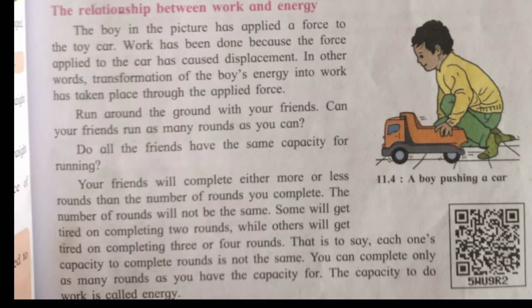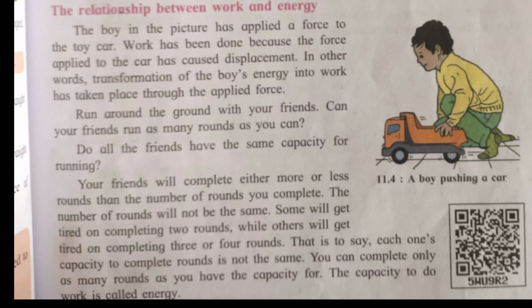The relation between work and energy. The boy in the picture has applied a force to the toy car. Work has been done because the force applied to the car has caused displacement. In other words, transformation of the boy's energy into work has taken place through the applied force. The boy applies force on the toy car and it moves from one point to another point. That means work is done. Without applying force, no work is done.